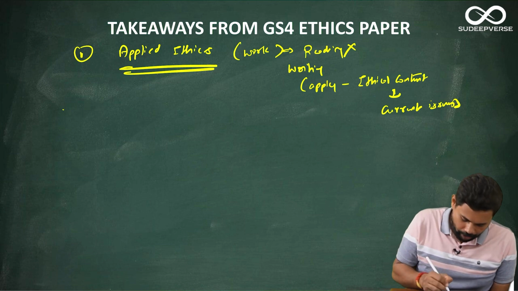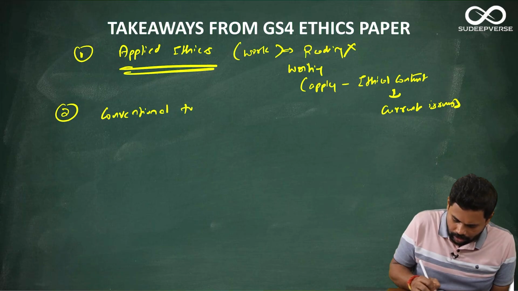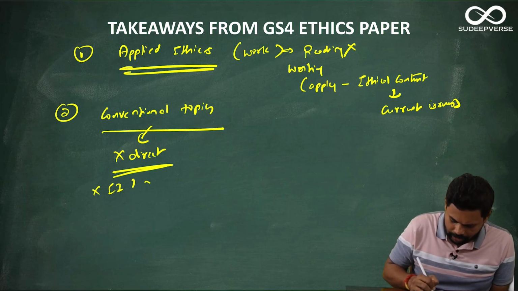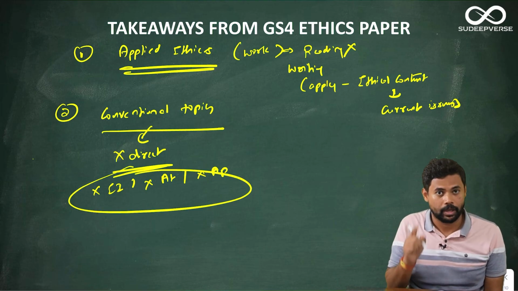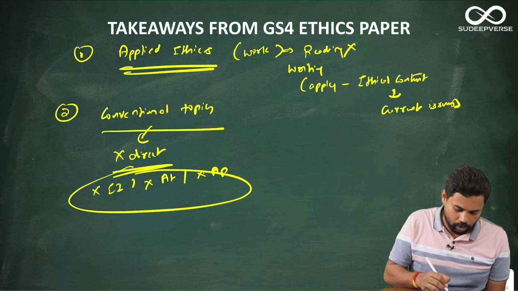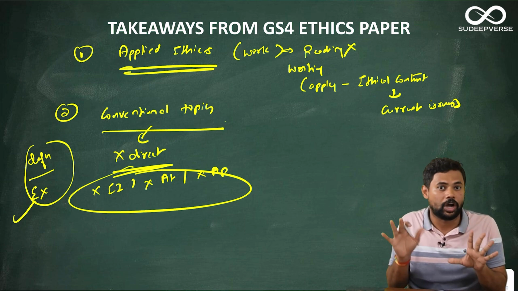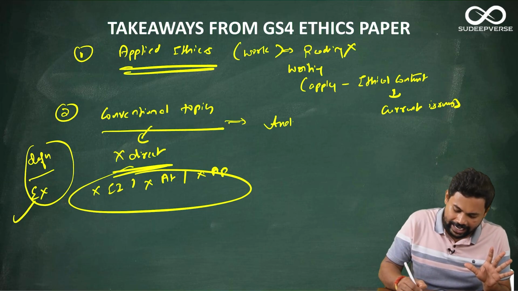The second important takeaway is when it comes to conventional topics, they are not asking direct questions. For example, there is no question on emotional intelligence, attitude, or aptitude. Though they are not asking direct questions, indirectly you can use the content. However, don't just keep collecting definitions and examples. Yes, you can collect it for all the keywords, but that is not the end of it. The questions now asked are more analytical in nature.